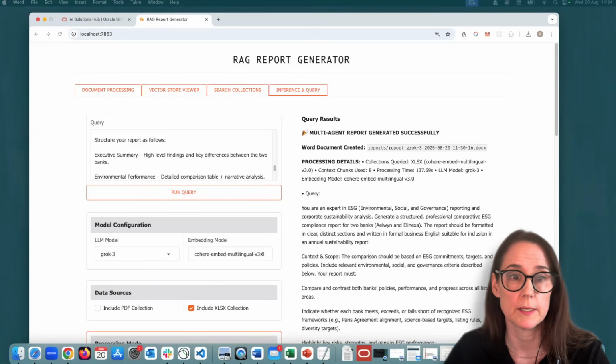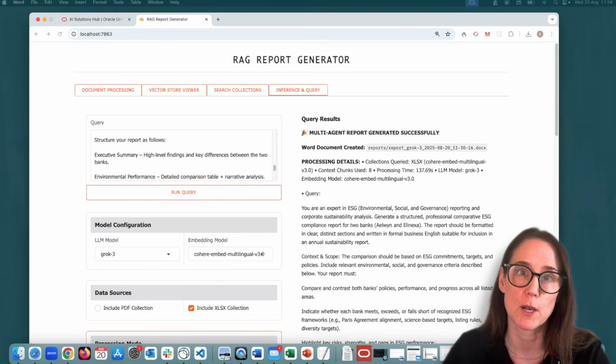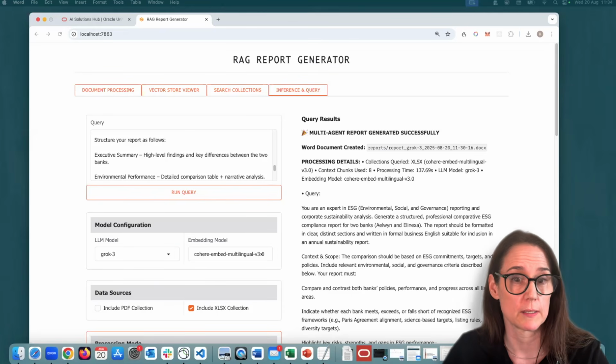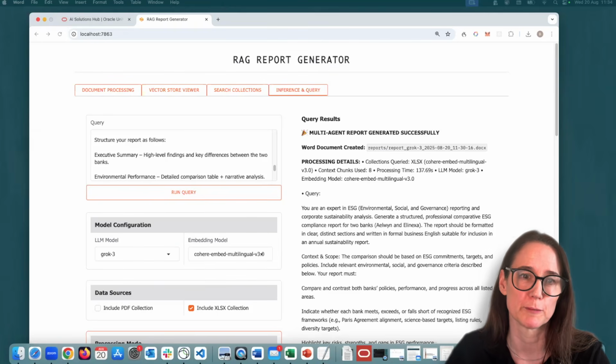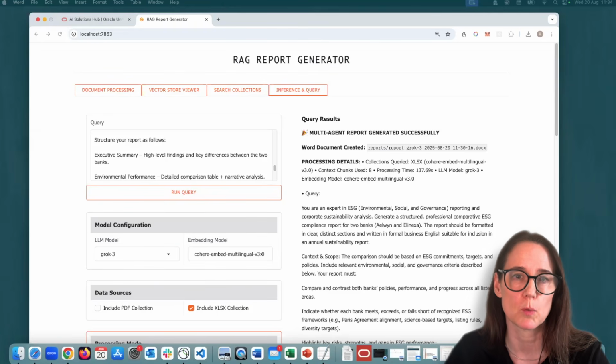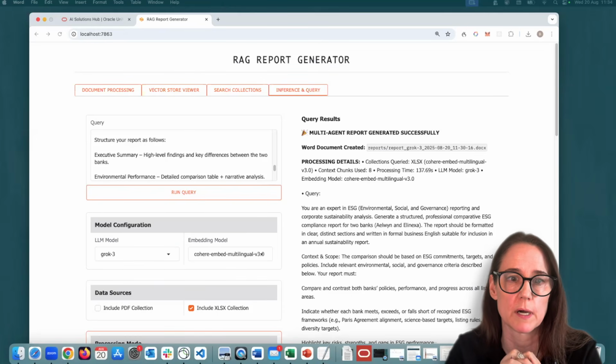And for you guys, this isn't theory. You can take what I showed today and start experimenting. So the demo code is on our GitHub. So go hands-on. Try it with your own messy data and see how far you can push it. And if you're working on a similar problem, just reach out. We're helping customers solve this kind of challenge every day.